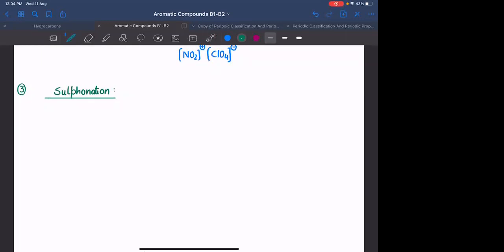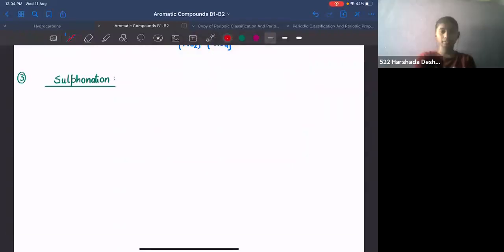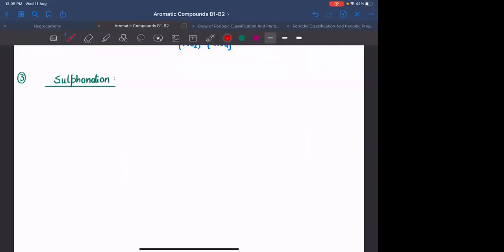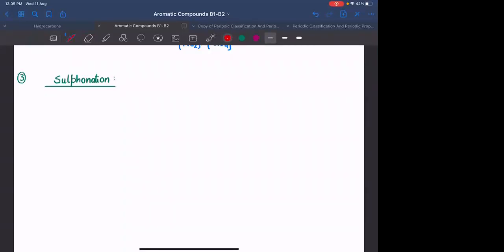SO3. Okay, you're adding SO3, on the benzene ring, SO3 will be there. Sulfonic ion. Sorry, once again, Harshada. SO3H. If you are adding SO3H on it, right, the product is right.